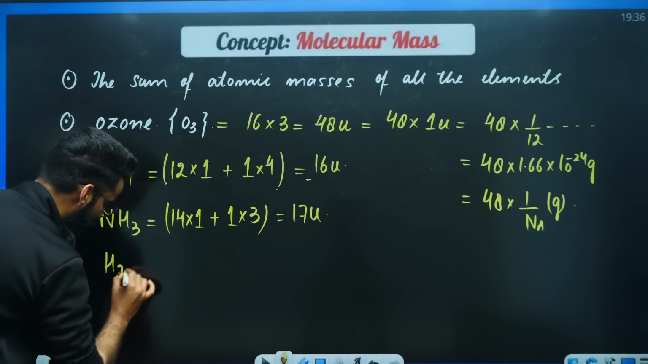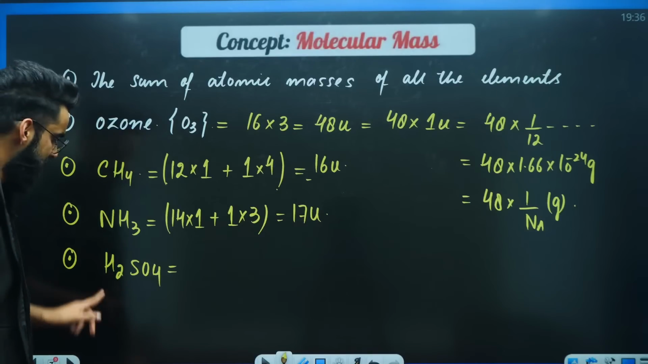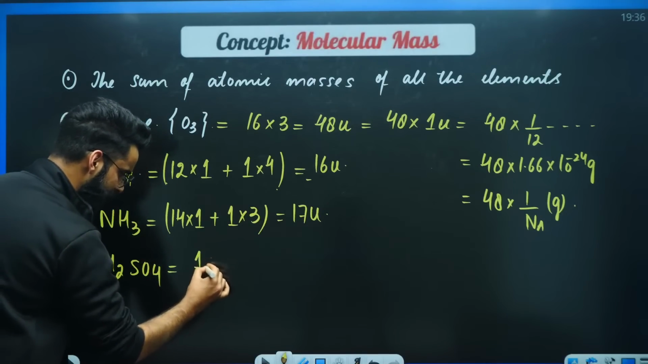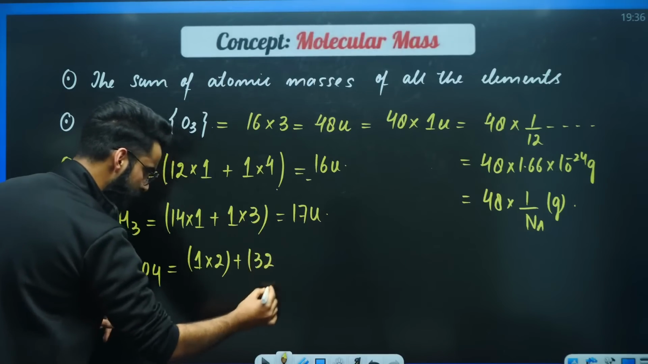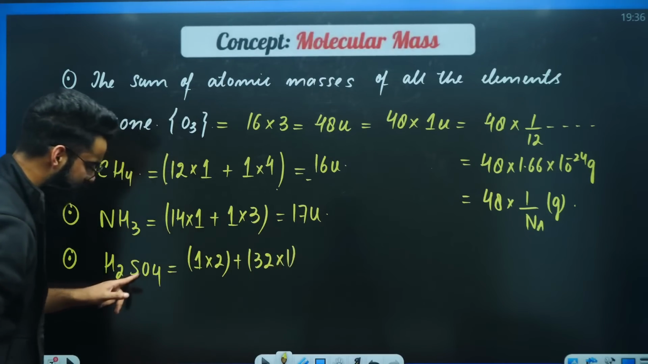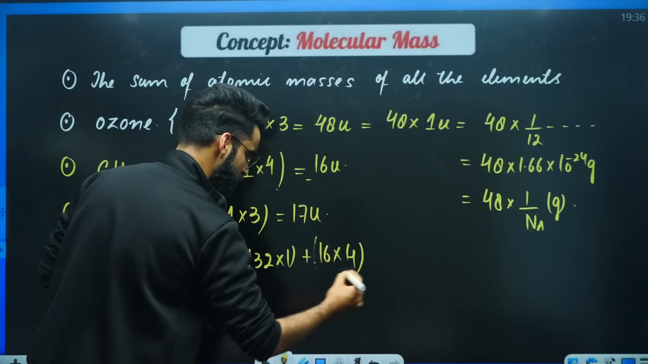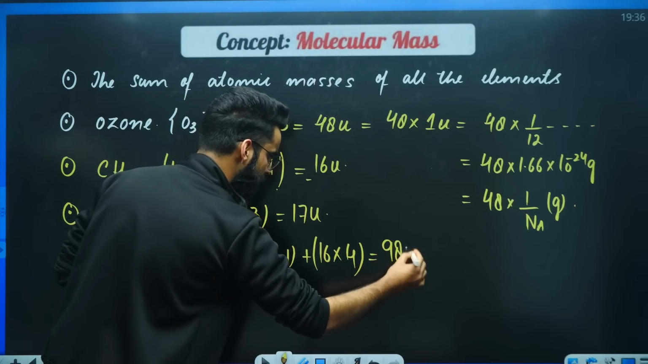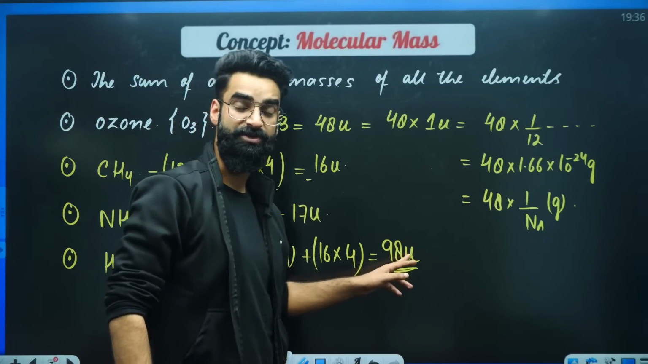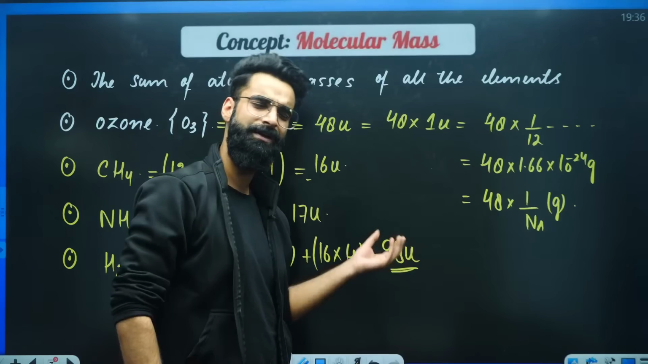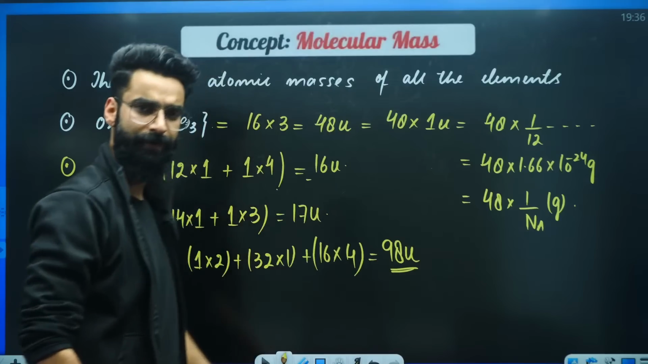For example, you have got H2SO4. Calculate its molecular mass. Hydrogen, its atomic mass is 1. There are 2 hydrogen atoms. Sulfur, its atomic mass is 32. There is 1 sulfur atom. Oxygen, its atomic mass is 16. There are 4 oxygen atoms. When you solve it, the value comes out to be 98U. Sorry, this is the molecular mass of H2SO4. One molecule of H2SO4 is 98 times heavier than 1U. Everything you can calculate now, right?